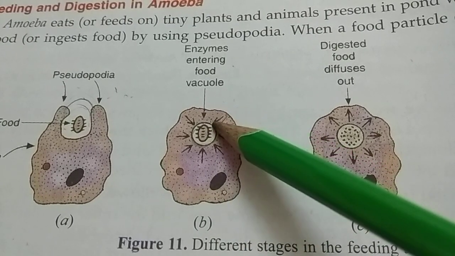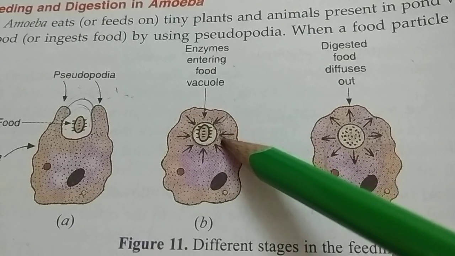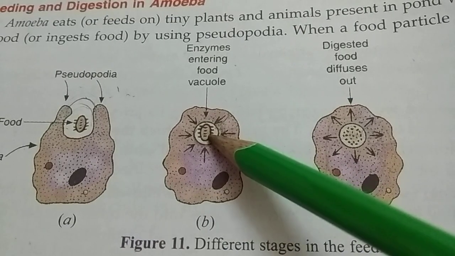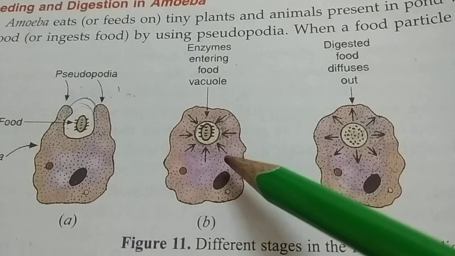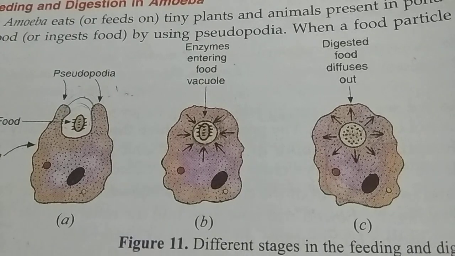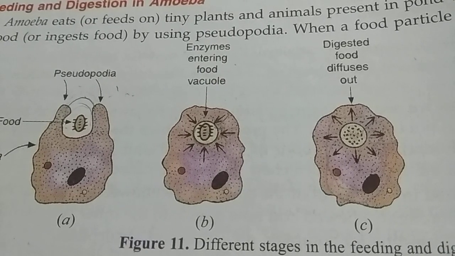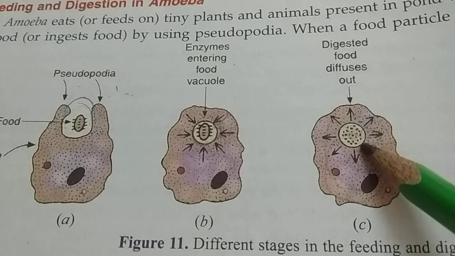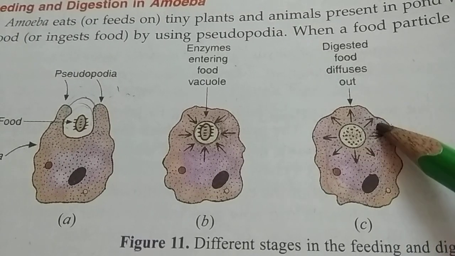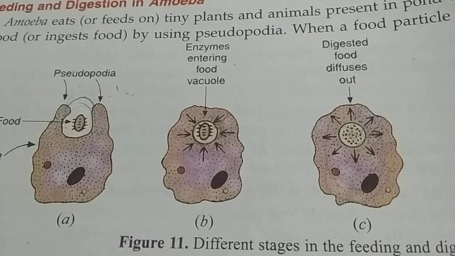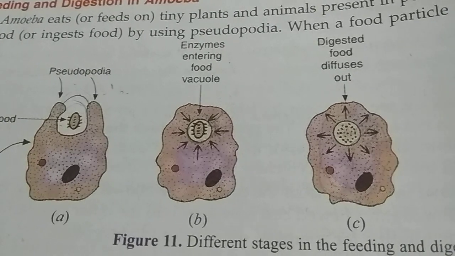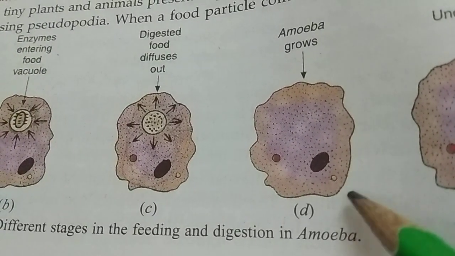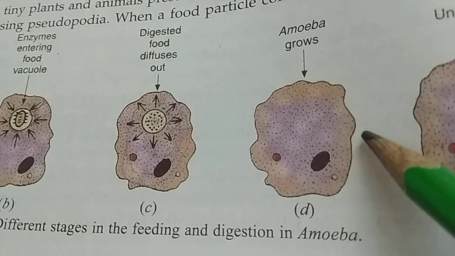How? The enzymes act on the food present in the food vacuole and break the food particles into simple substances. After that, the digested food is absorbed in the body of the amoeba, and the amoeba gets energy from that absorbed food and starts growing.